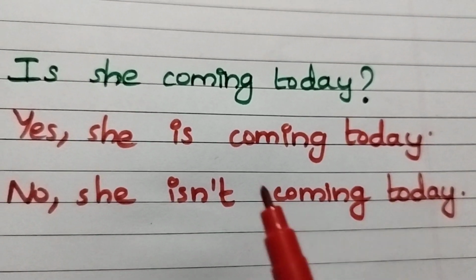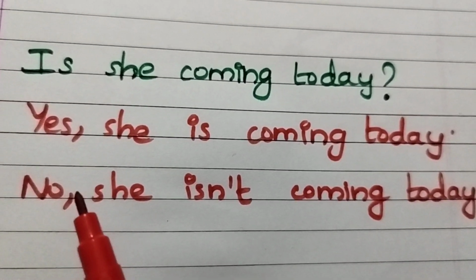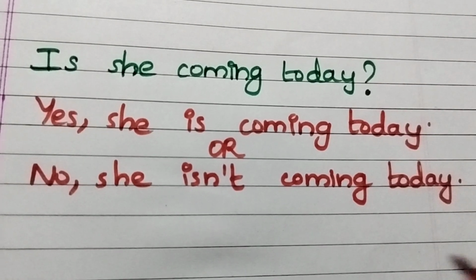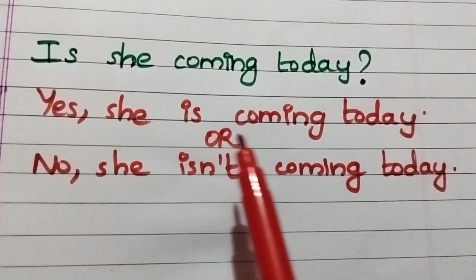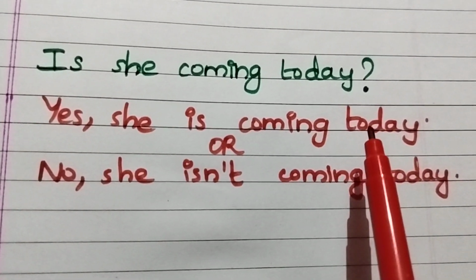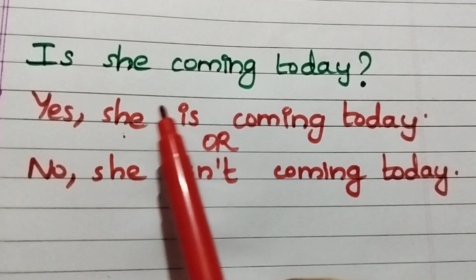So what could be the answer for that question? It could be yes or it could be no, right? If it is yes, this is a positive or affirmative sentence. So yes, she is coming today. In this sentence you write the helping verb after the pronoun.